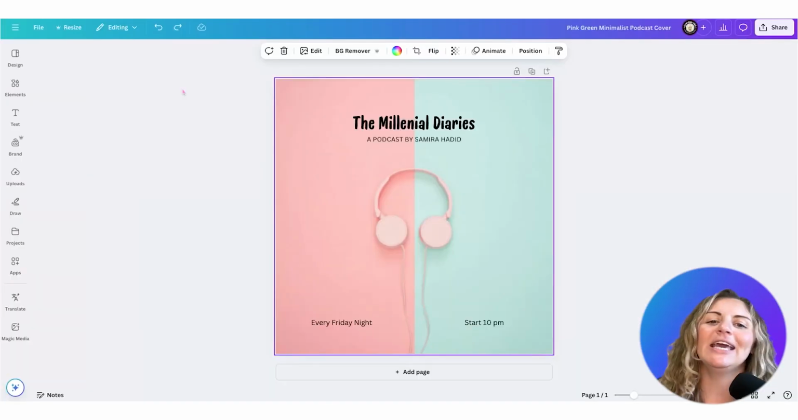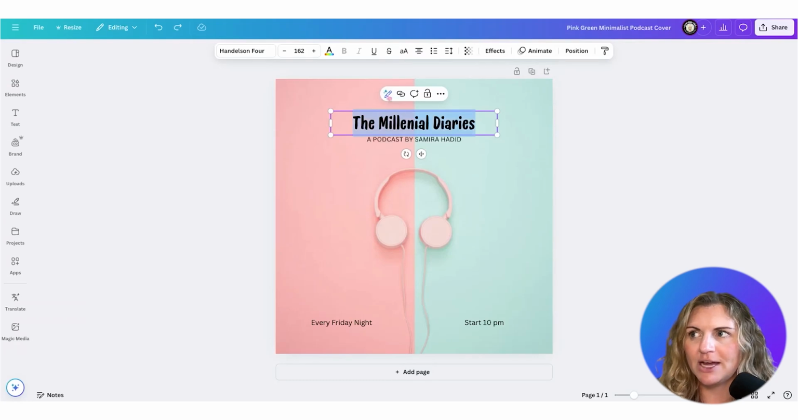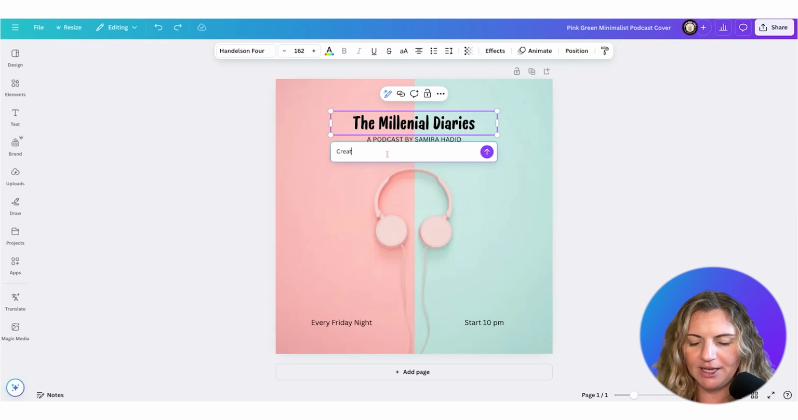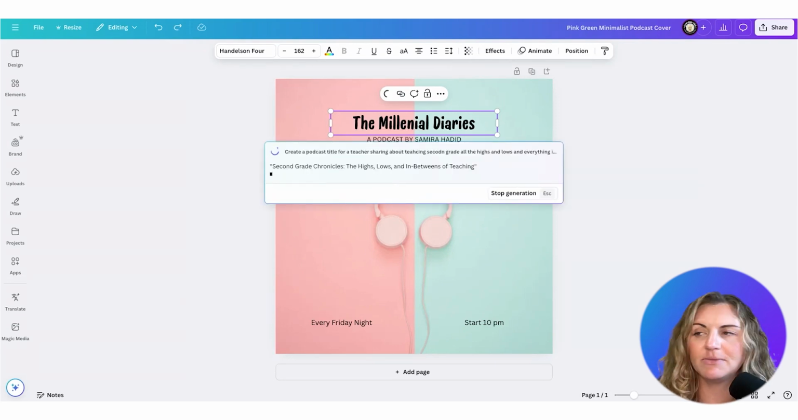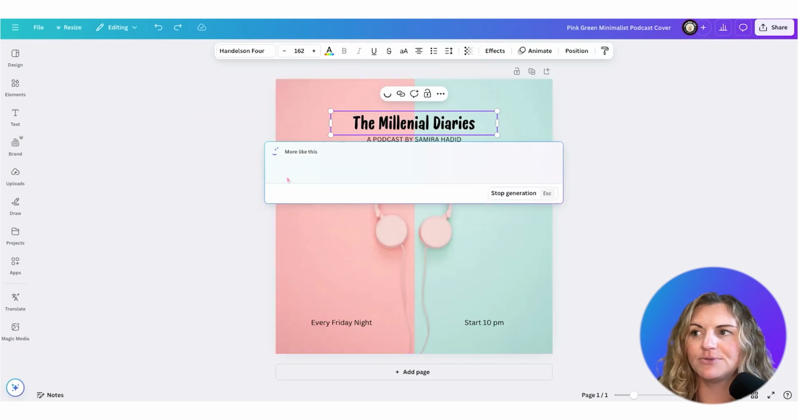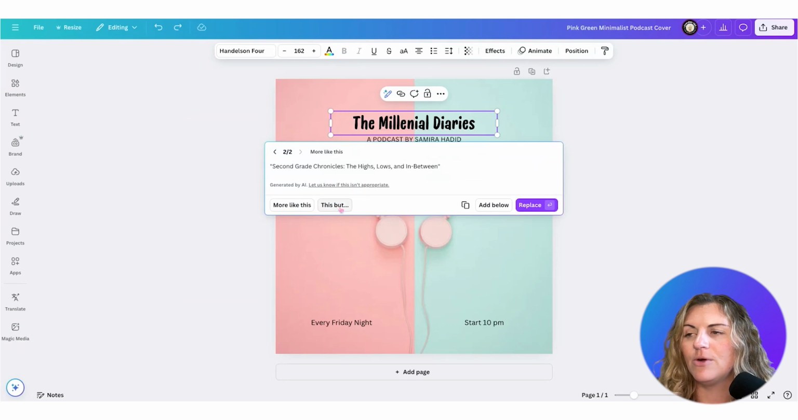My template opens. And obviously this isn't going to be the Millennium Diaries. What I'm going to do is I can create a custom prompt and I can say, create a podcast title for a teacher sharing about teaching second grade, all the highs and lows and everything in between. Obviously, this could be something that your students do. Second grade chronicles could be like this. I can have Magic write a couple more, but more concise.